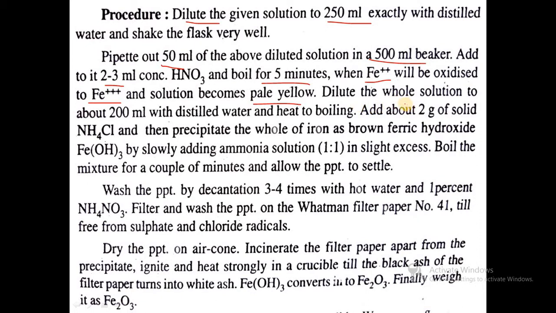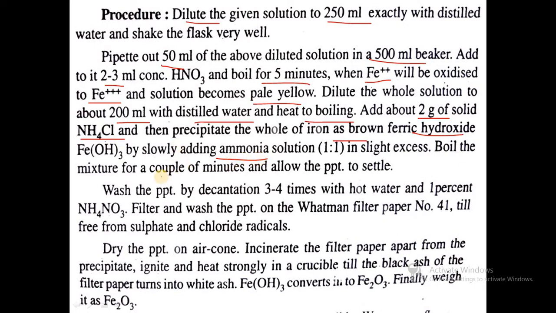Then dilute the whole solution to about 200 ml with distilled water and boil the solution. After that we add 2 gram NH4Cl, and a precipitate of iron as brown ferric hydroxide will be formed by adding 1:1 ammonia in slight excess.